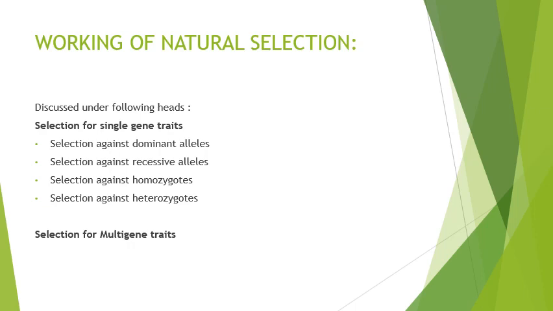Next is selection for multi-gene traits. Multi means many. In the case of multi-genes, selection operates against each pair. In the case of a single gene, it was one gene, one dominant allele; homozygous, one; heterozygous, one. Even if it is capital A, small a, either one will be expressed. So it is once. That is why it is selection for single gene traits.